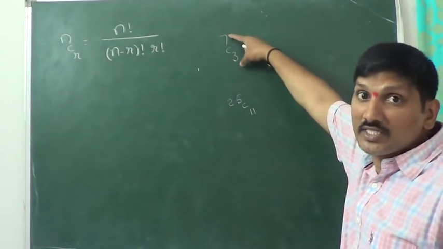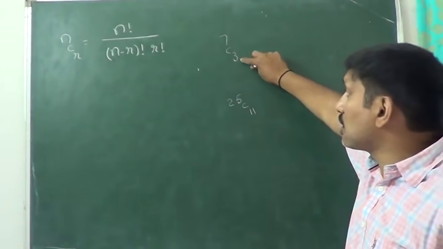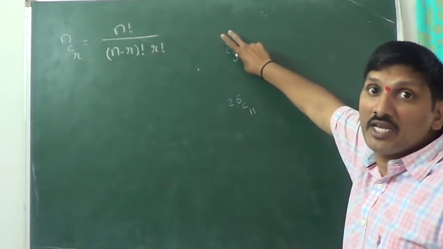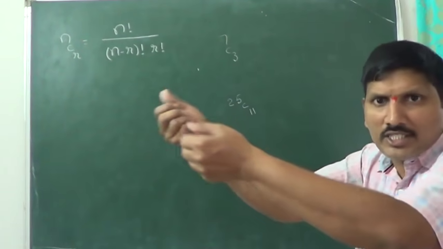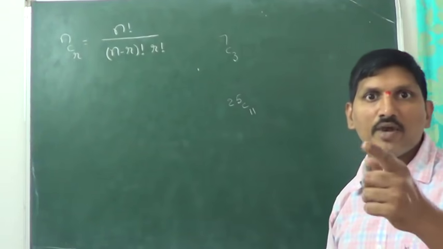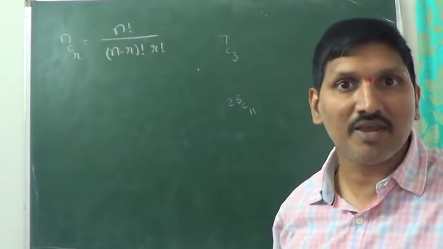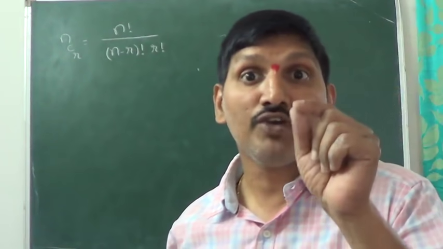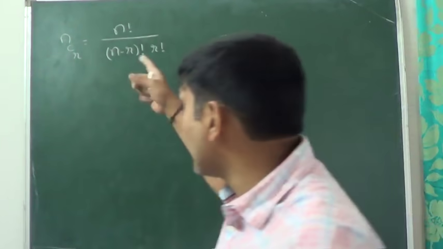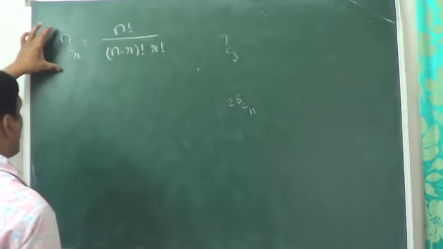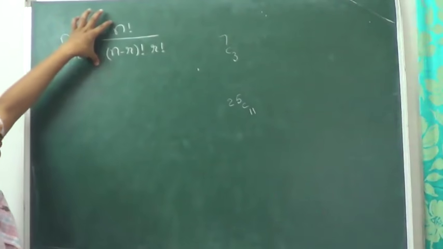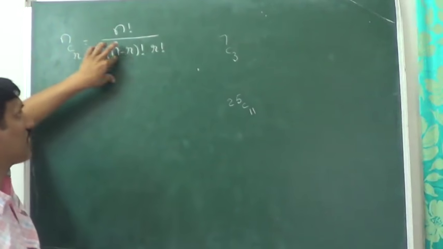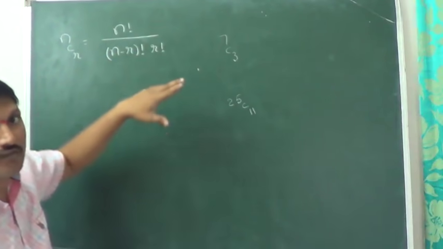From 7 persons, I want to select 3 persons. That can be done in 7C3. Selection means a combination. Combination means a selection. Selection or combination means we have to use C. That is nCr. nCr is equal to n factorial by n minus r factorial into r factorial.